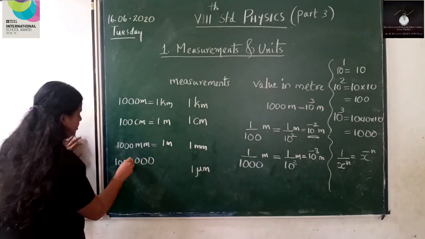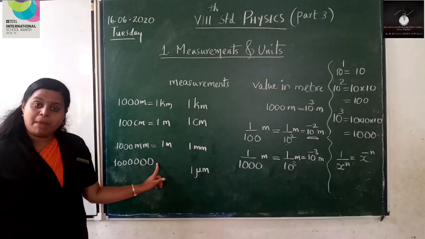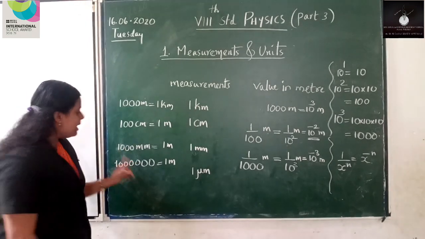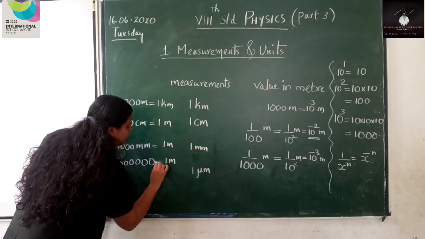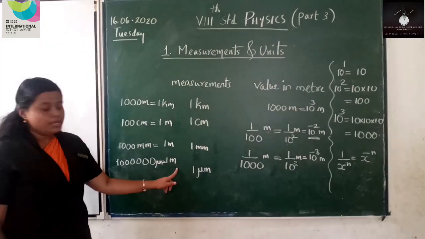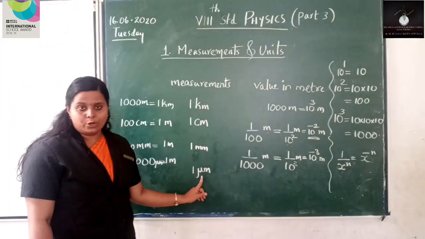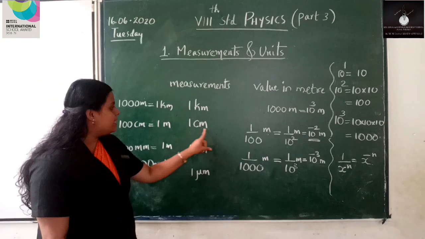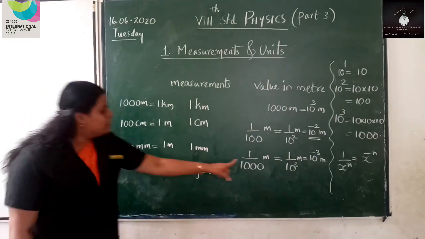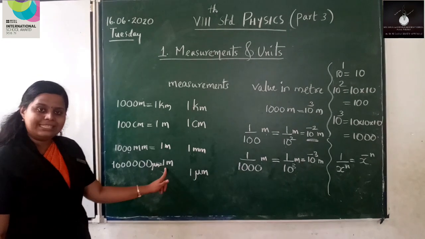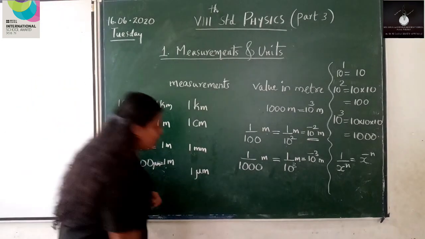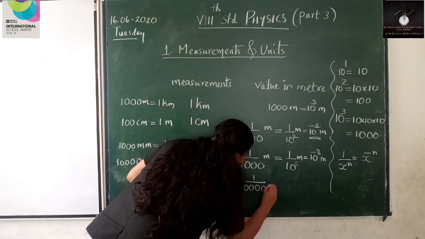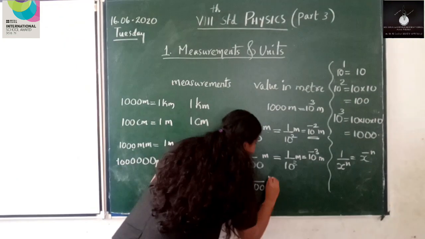Listen. 10 lakh micrometers constitute a meter. So, here, what about 1 micrometer? In this case, it is 1 by 100. 1 centimeter is 1 by 100. Here, 1 by 1000. So, in this case, it will be 1 by 10 lakh. So, here, 1 by 10 lakh meter.